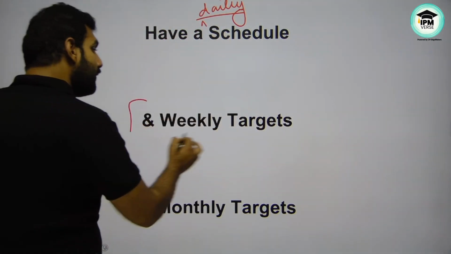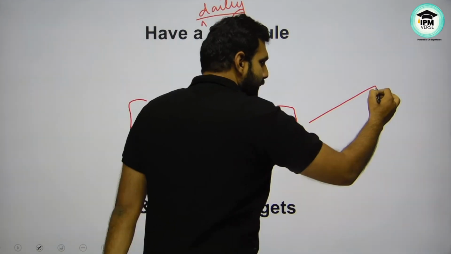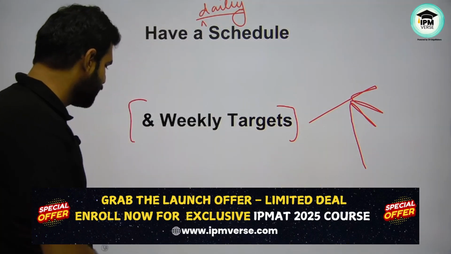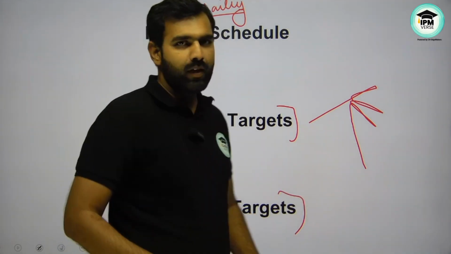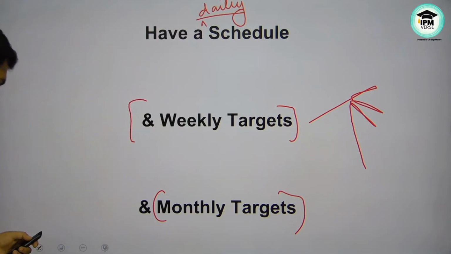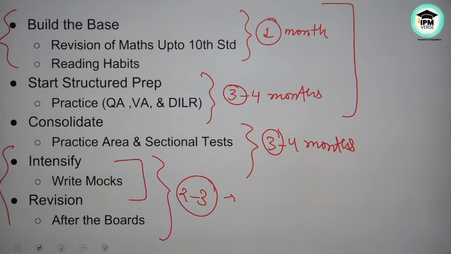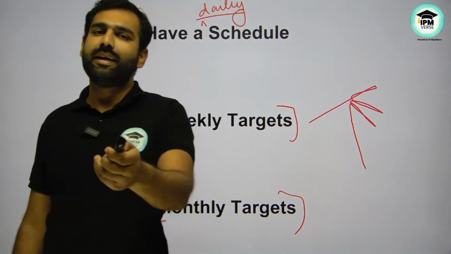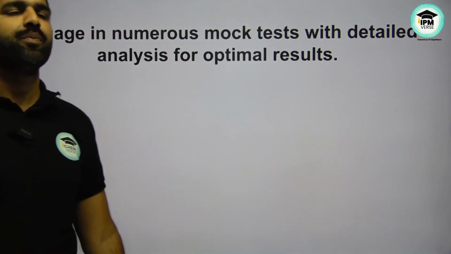And then of course there should be weekly targets. A week should be divided into days, and those weeks come from monthly targets. And monthly, we have already segregated from quarters. For example, if you have divided our preparation into chunks, where you start with building the base, these are the quarters. You divide them into months, and then you move into the daily and weekly targets. So that is how you begin.